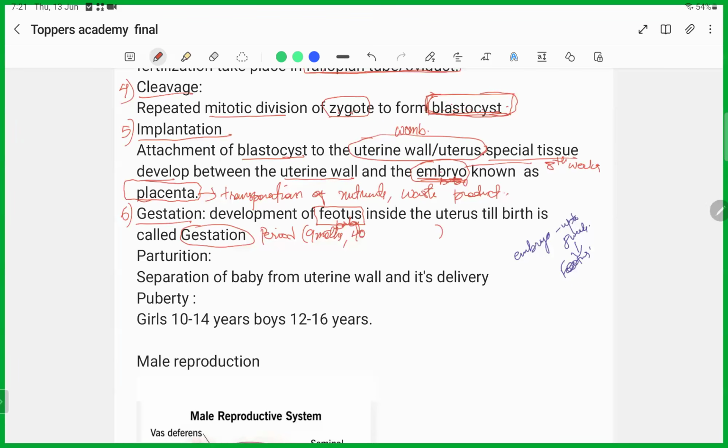If we calculate this, it will be around 280 days. Sometimes the question can be asked in months, in weeks, or days. So instead of wasting time calculating, you can remember this.